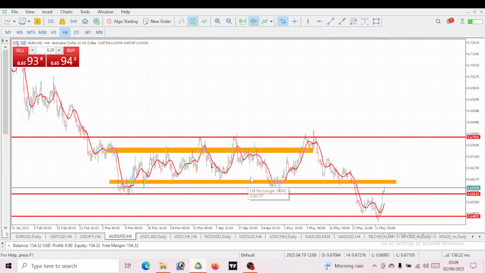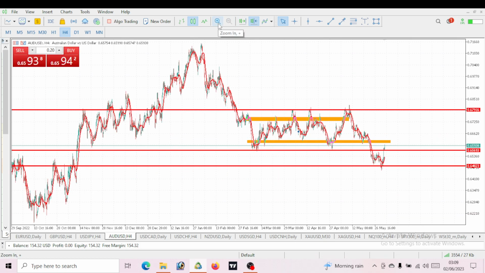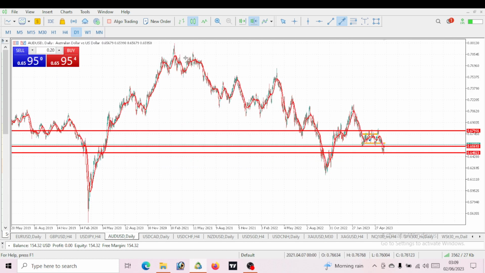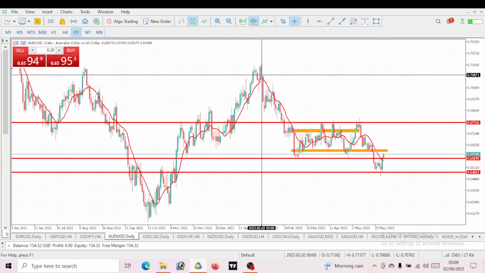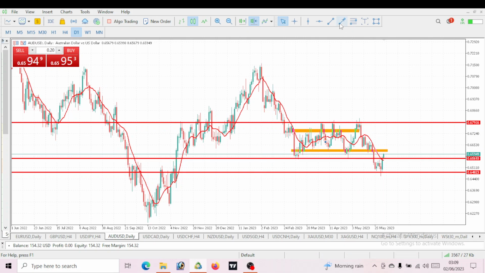So let's take a look at AUD USD. Full trend, downtrend move. I think this movement started early last year, if I'm not wrong. See it, this is it here. This movement here, this is 2023. So we'll say early this year, late last year. So price has been dropping, right?